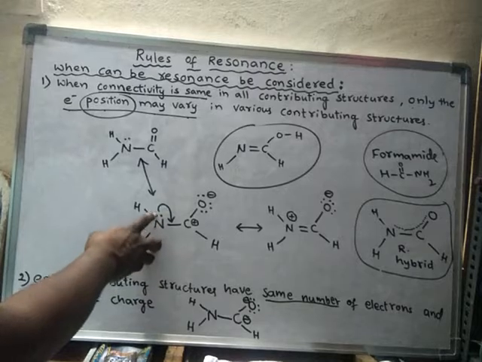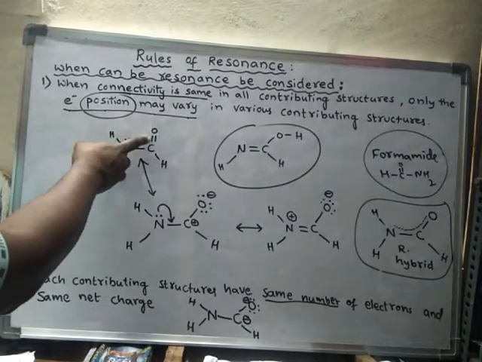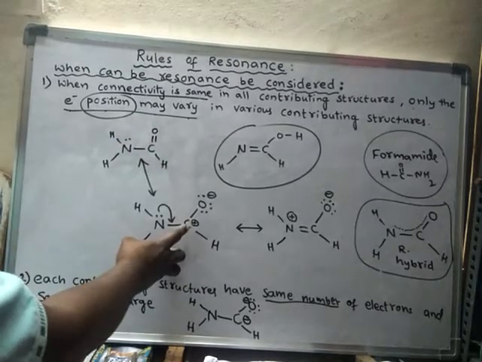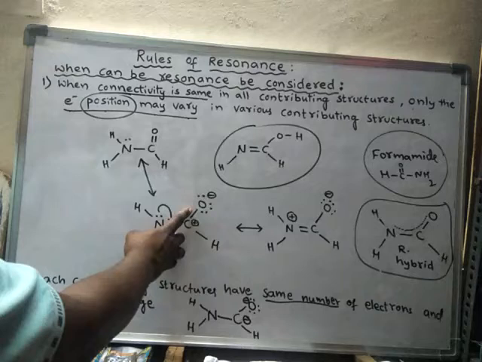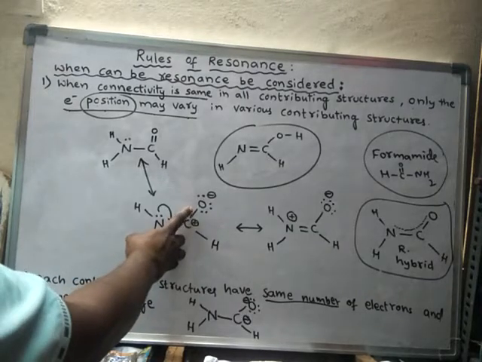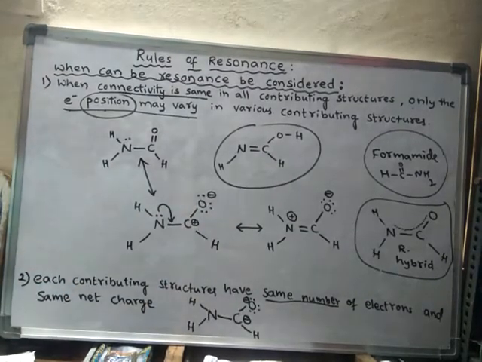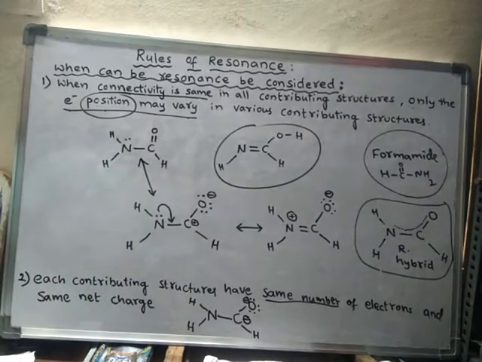In this structure nitrogen has a lone pair. Here also nitrogen has a lone pair, but between carbon and oxygen only a single bond is there, because the pi bonded electrons are shifted to oxygen. That means the position of electrons is changed. Change in position of electrons is allowed, but the connectivity should be the same.